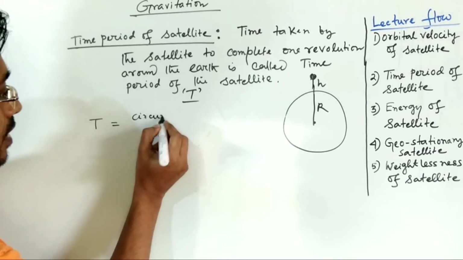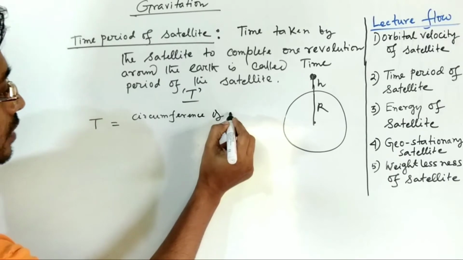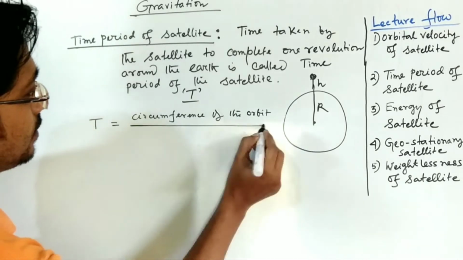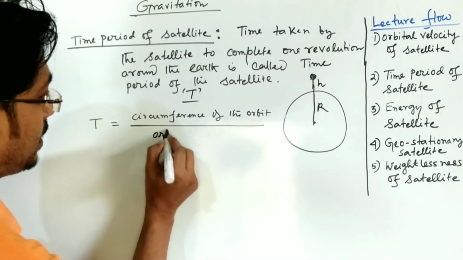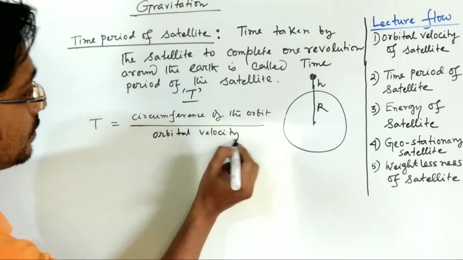circumference of the orbit by orbital velocity.